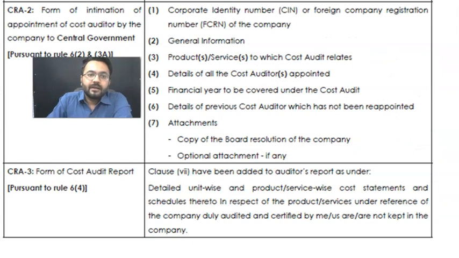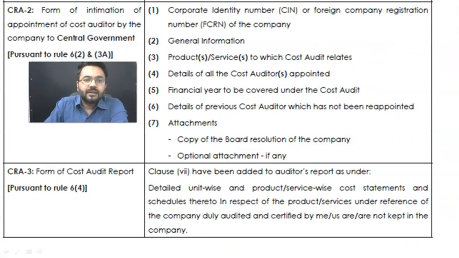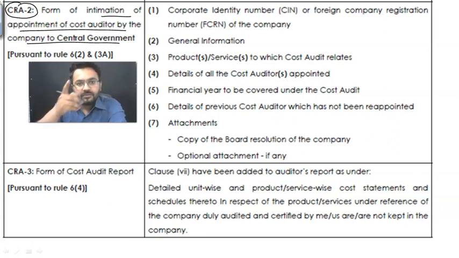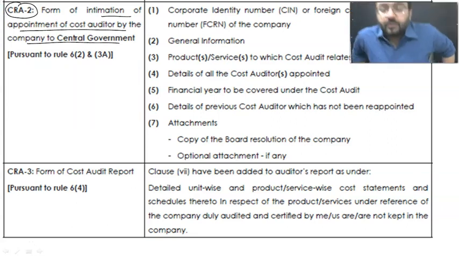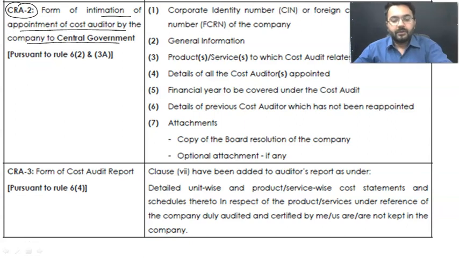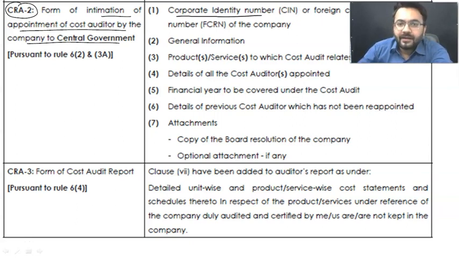Apart from that, moving ahead, the next thing we have over here is the form of intimation of appointment of cost auditor by the company to the central government. This we know is form number CRA2. Should I give you a glimpse of the form itself? Let me check. Whenever you are going to download any form, I'm going to tell you how we can download the forms as well, and from where you can download those forms. Whenever we talk about any form, there is a corporate identity number.